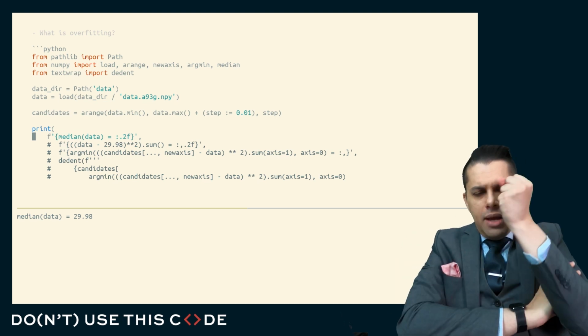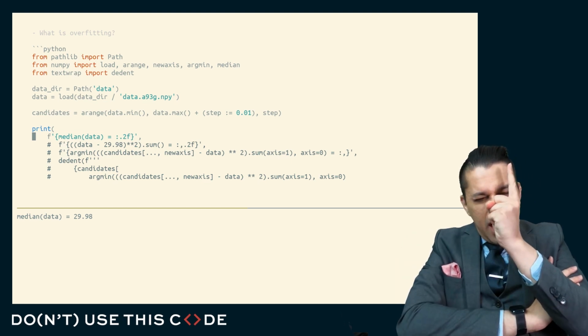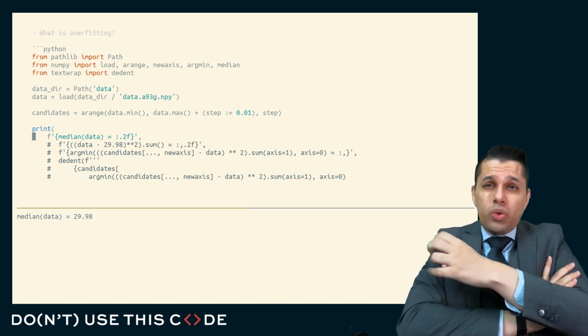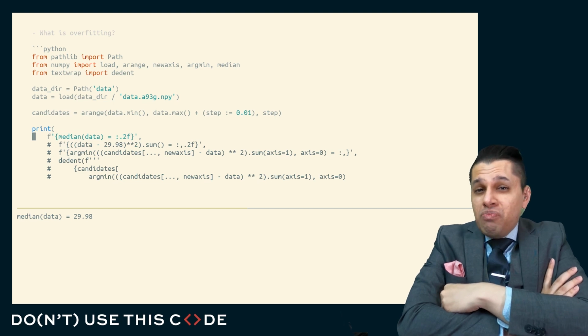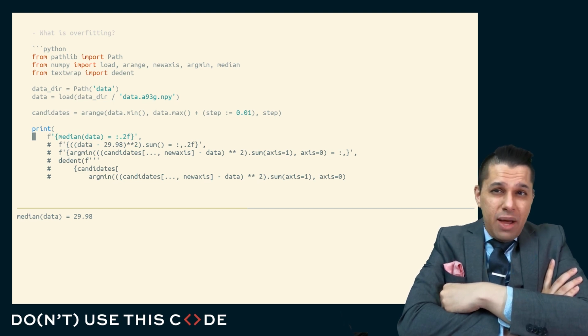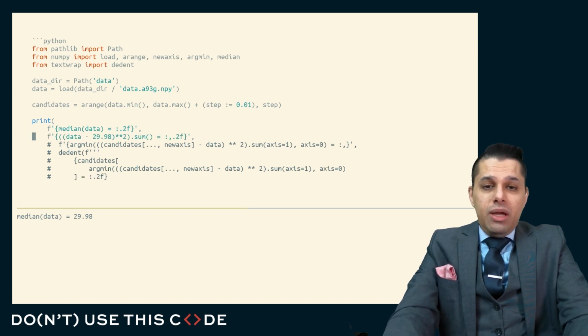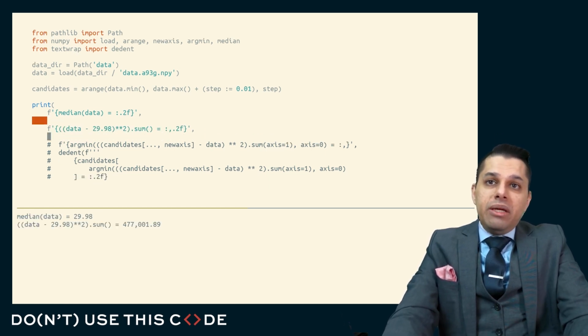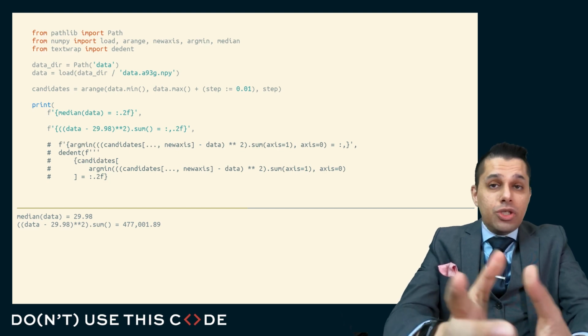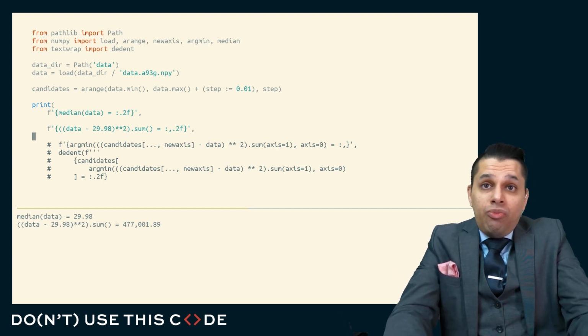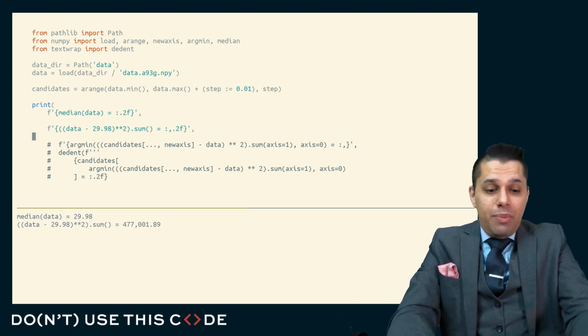Well, if I were to say, I'm going to guess that every value is at one specific point, 29.98, I could measure how good of a guess that was by creating some sort of error metric. My error metric could be: take where the actual underlying data values are, minus what my guess is, square that, call that some error, some residual, and sum it up. And so you can see that's my sum squared error given this simple metric.